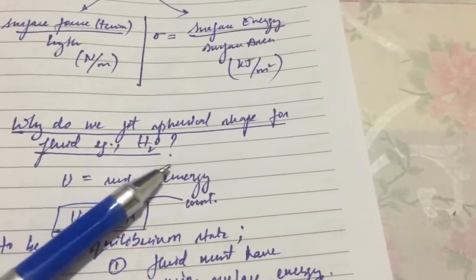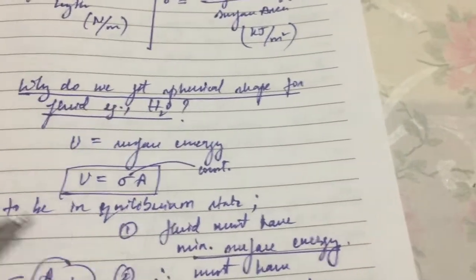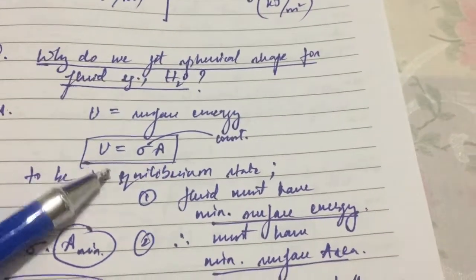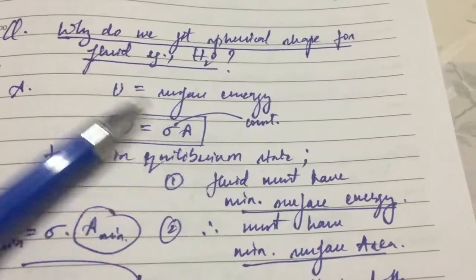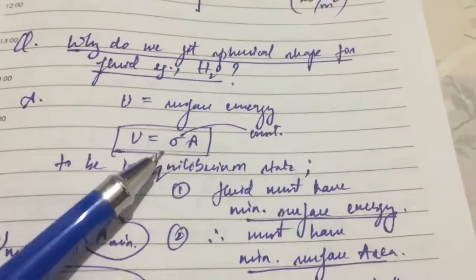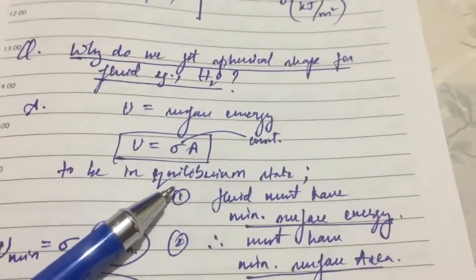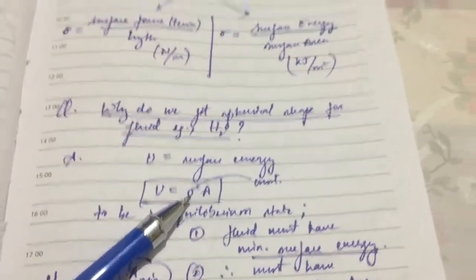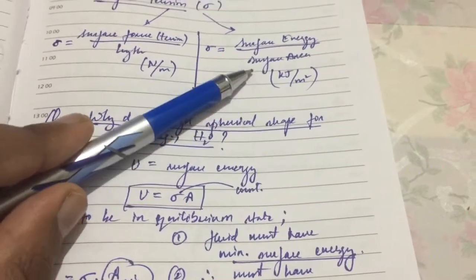So why do we get a spherical shape for a fluid like H2O? If we leave it, why do we get a spherical shape? The reason is that due to the cohesive force, there is a surface tension over the bubble. The surface tension is created due to the cohesive force. So to reduce the surface tension, we need to decrease the area.